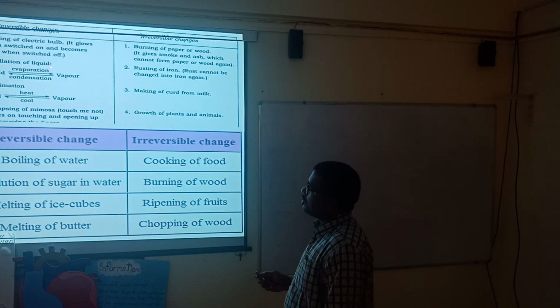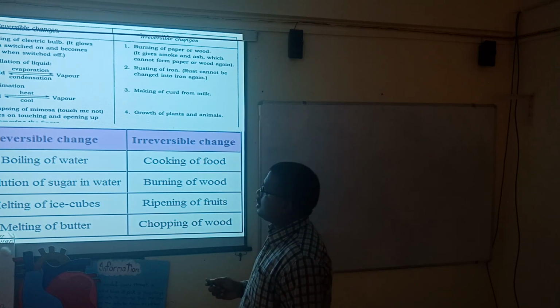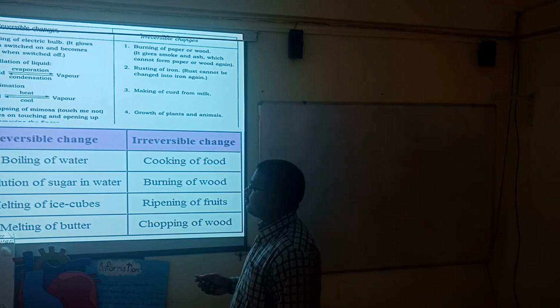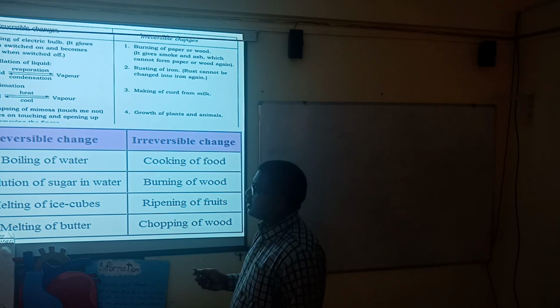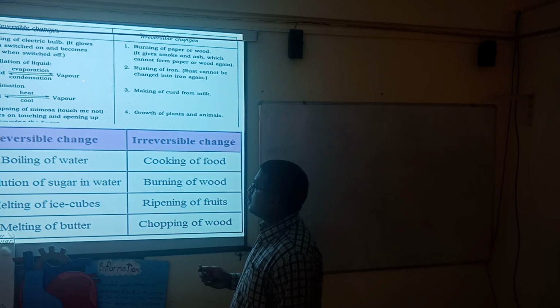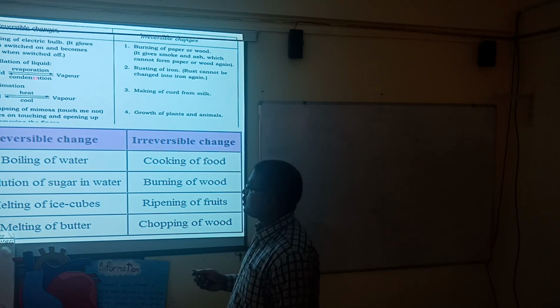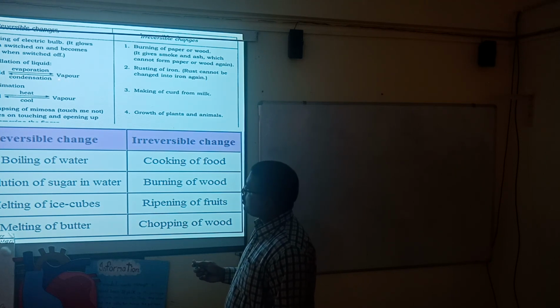Now distillation of a liquid. Once the liquid gets heated, it evaporates and gets converted into vapor form. Now, when we condense this vapor, it gets converted back into liquid.